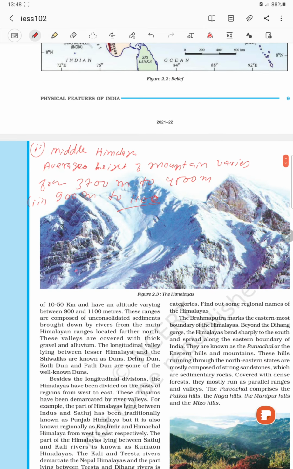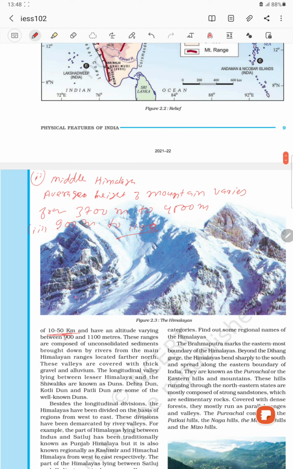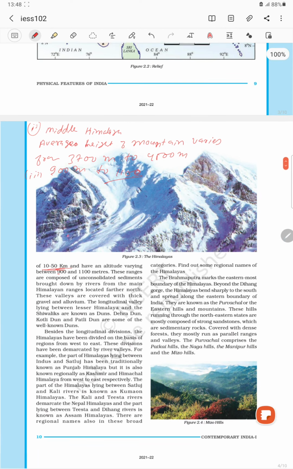Okay, the Shivalik region is generally formed by what? Deposition just coming from the river, from the upper Himalaya. Okay, it is narrow and its width is around 10 to 50 kilometer. Clear? You can see Shivalik width is around 10 to 50 kilometer.